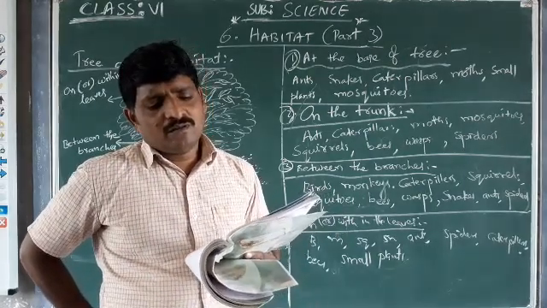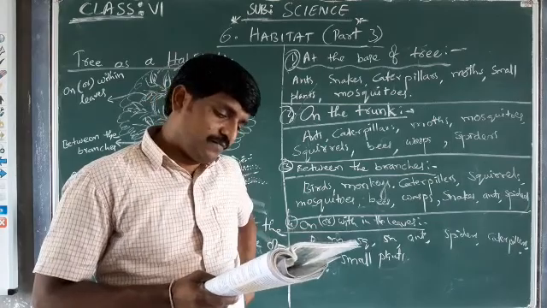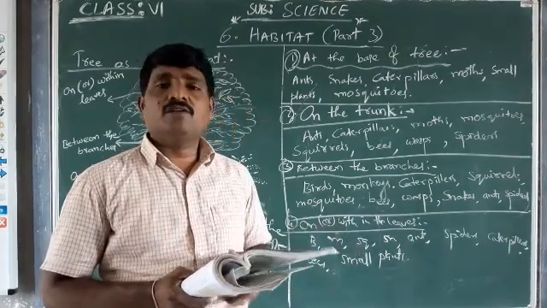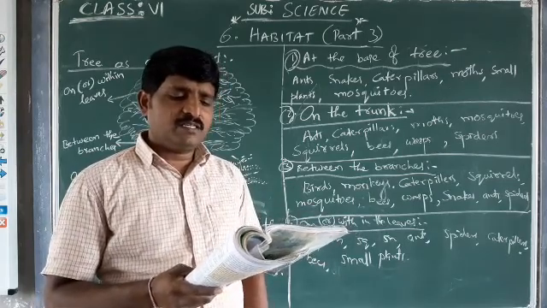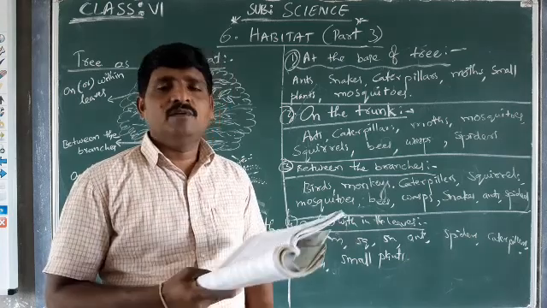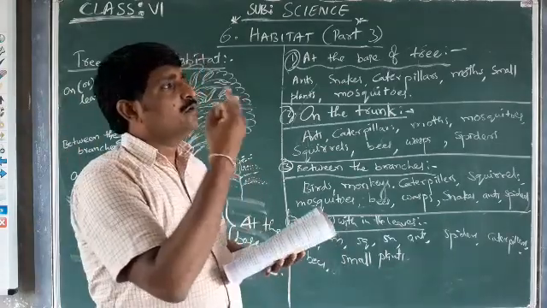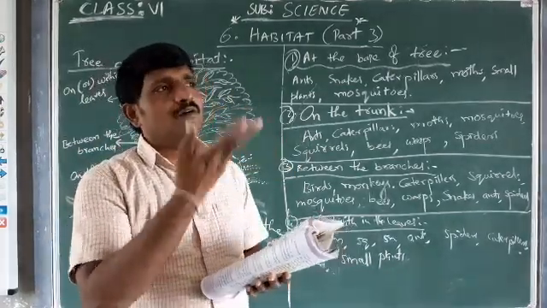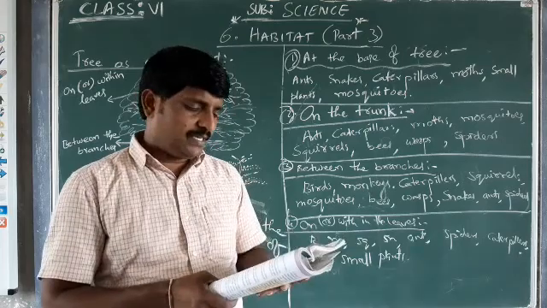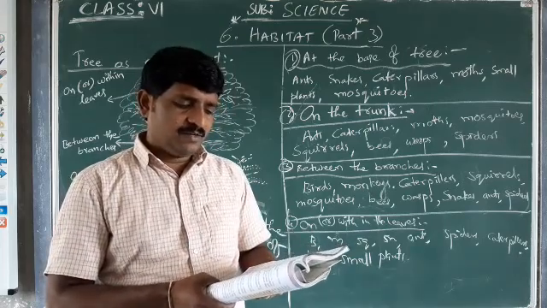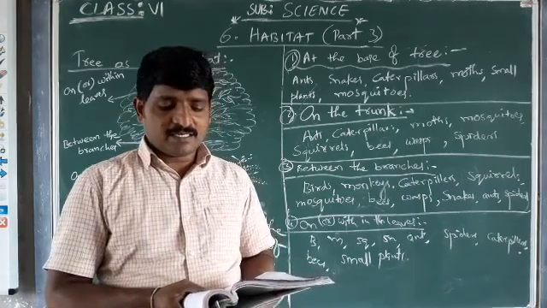Try to observe more plants and trees in your surroundings as well. There are different types of trees in our surroundings, and a tree is a place where different types of animals live. We have mango trees, neem trees, and coconut trees. I can see different trees in my school premises. A tree is a place where different types of animals live: birds, squirrels, ants, spiders, etc.